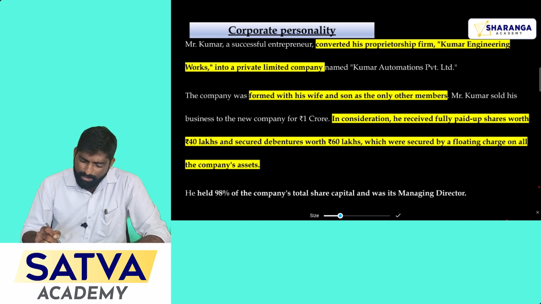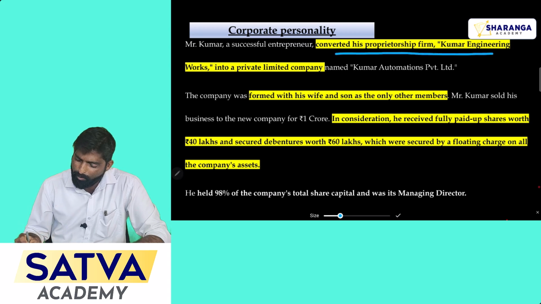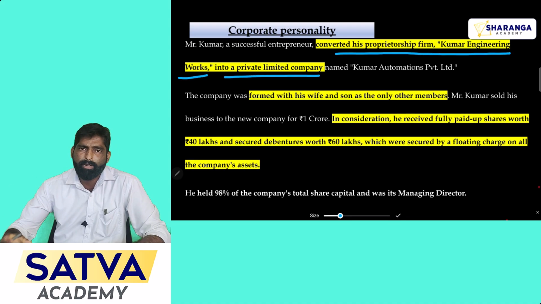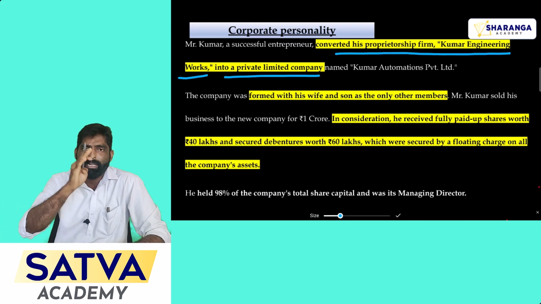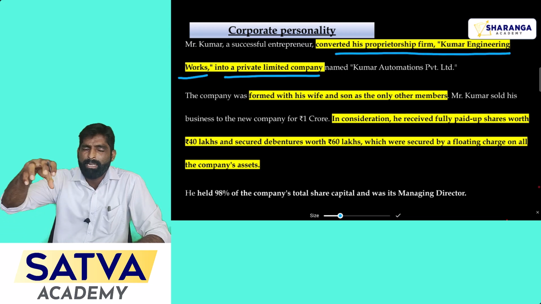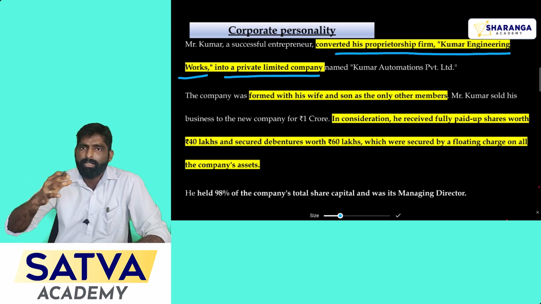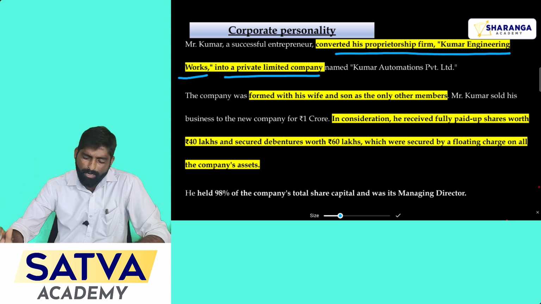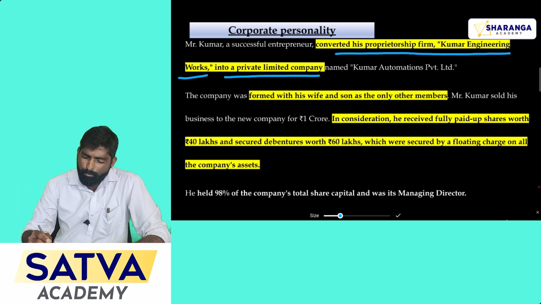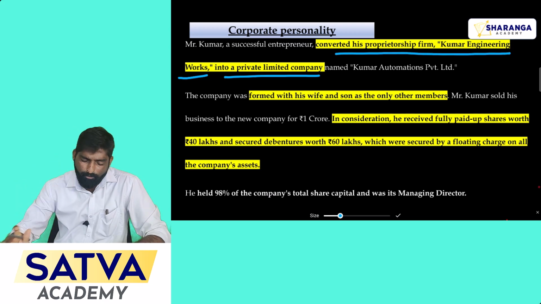See, Mr. Kumar, a successful entrepreneur, converted his proprietary firm Kumar Engineering Works into a private limited company. So now that option is also available. When you are carrying on a business under any form, you can convert it to the company form of business, but you have to comply with some legal provisions. After that you will get the legal personality for carrying on your business. Here Kumar did the same. He converted his business from a proprietorship firm to the company form of business.